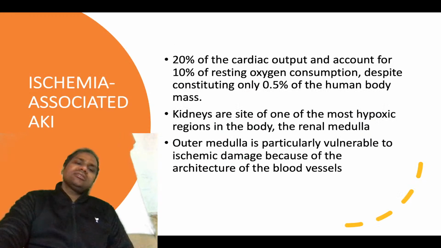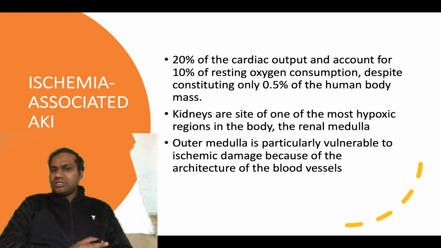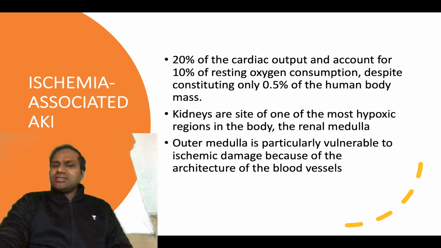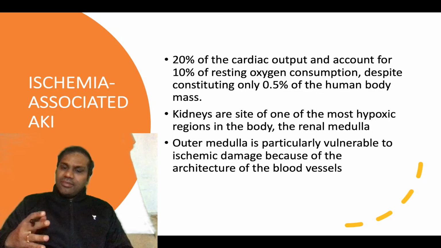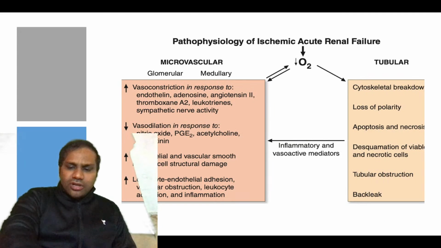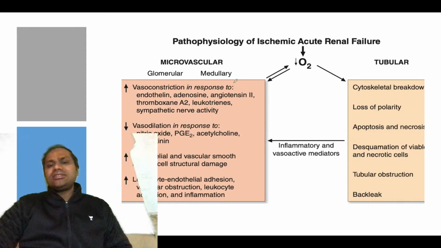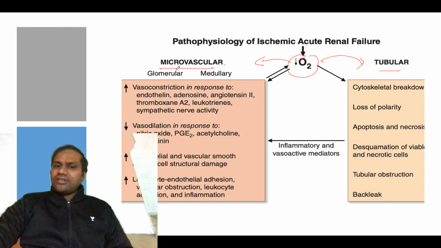So there is another type, that is ischemia. One is sepsis-associated AKI, because sepsis is causing ischemia. Then another is ischemia-associated AKI. Whenever there is ischemia, that can also lead to AKI because the kidney medulla is more vulnerable to ischemic damage. The pathophysiology of ischemic damage is that in case of hypoxia you can see effects at two places: at the level of tubules and at the level of microvasculature, mainly medullary.